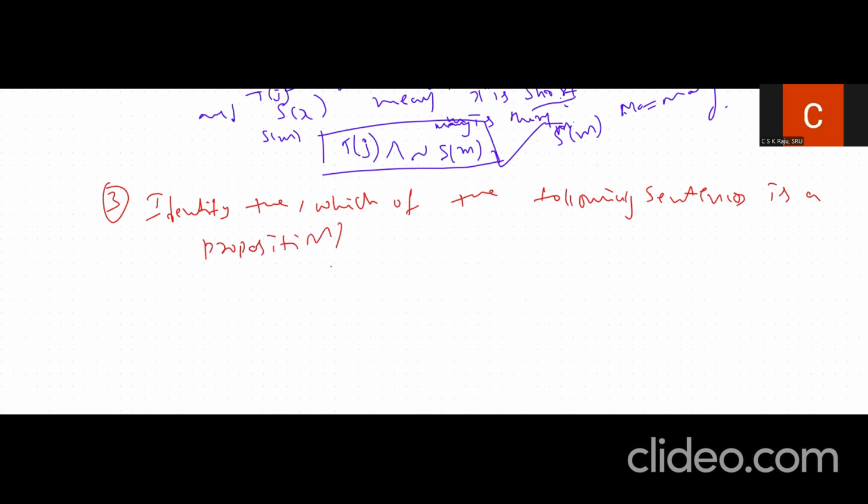So the solution. The first statement they have given us is 4 plus 7 is equal to 12.